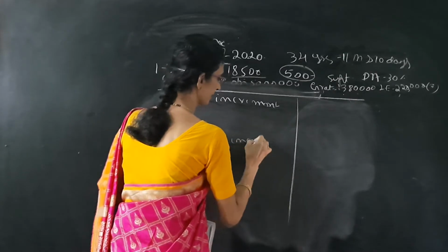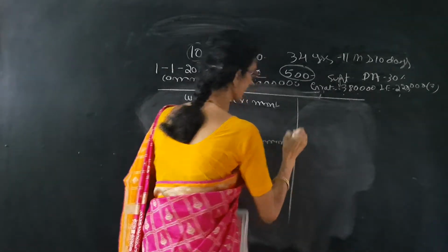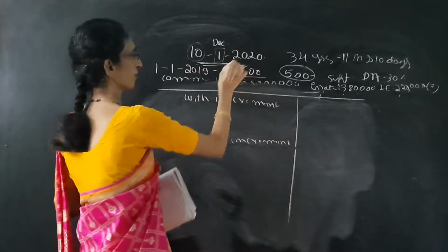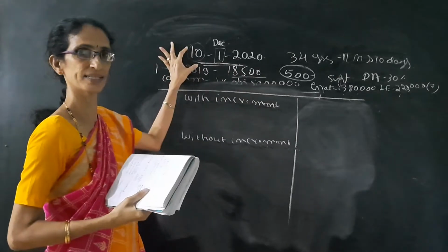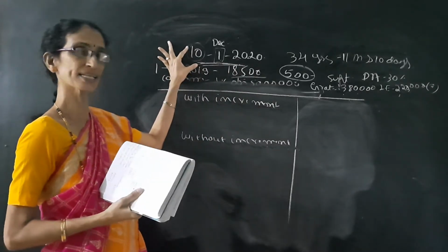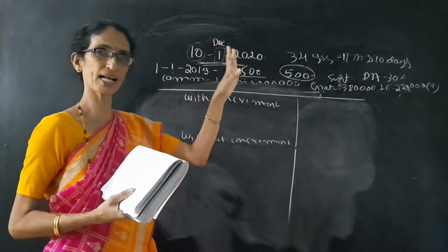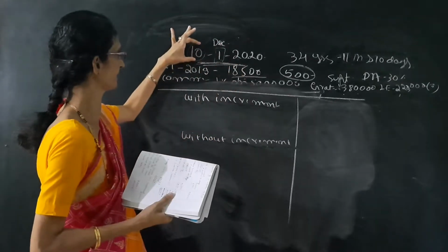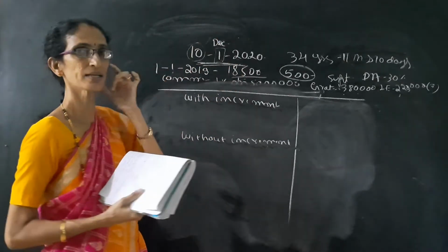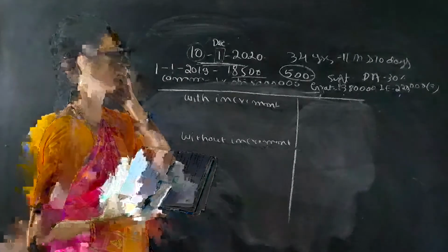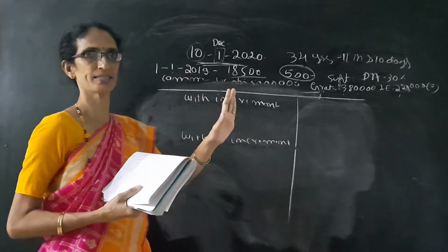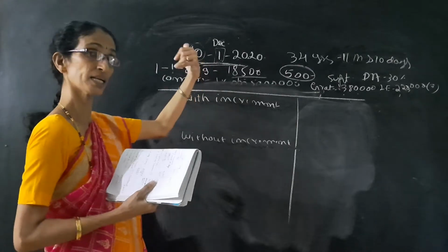But remember, here only one difference is we are not leaving the days. The days should also be calculated. So in the case of gratuity, we are not considering the days, only considering the month. Calculation of leave encashment, we have to take into consideration the days also.